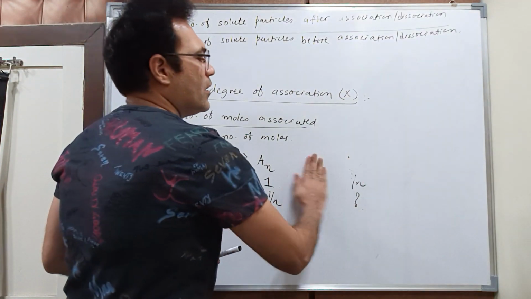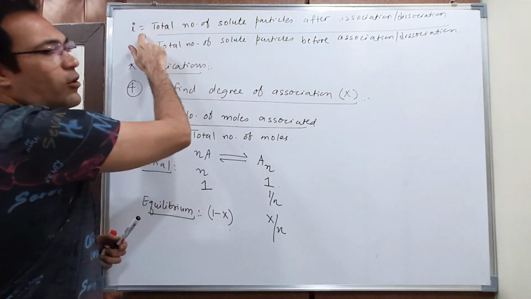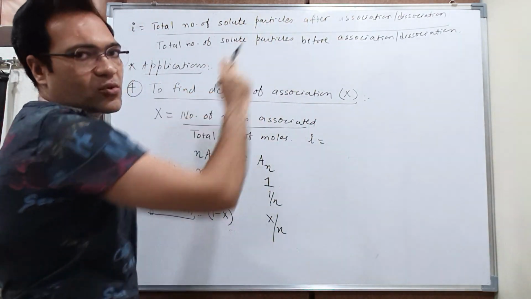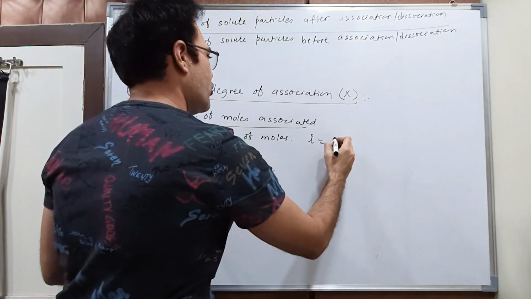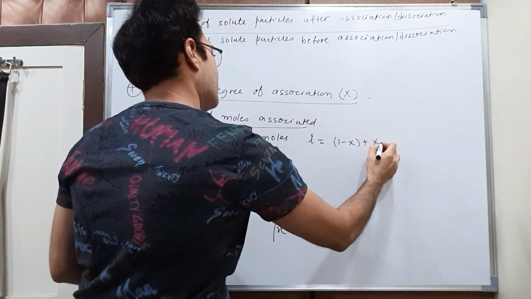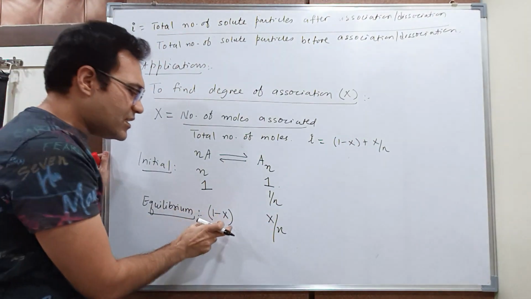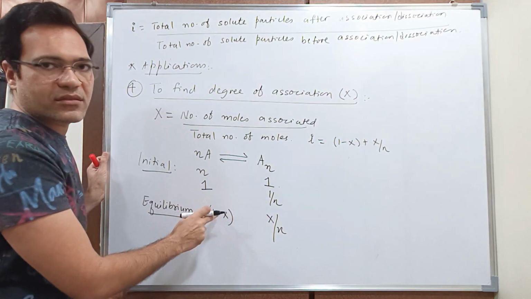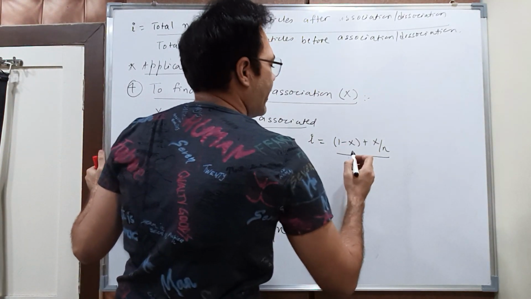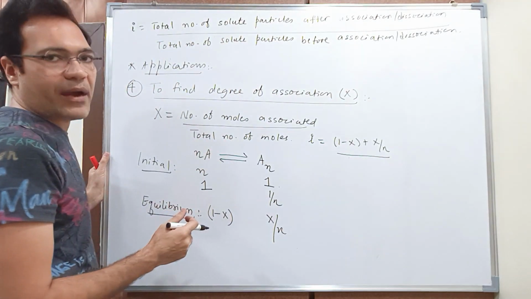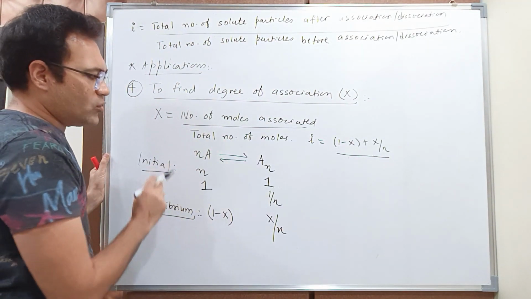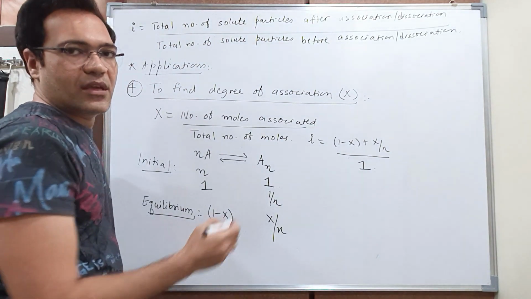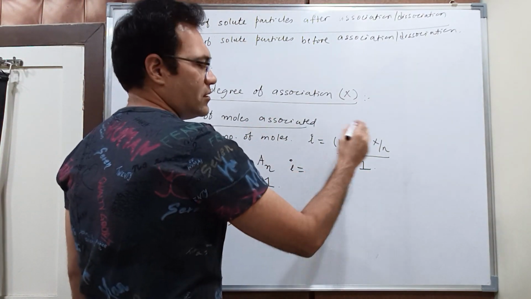Correct? Now, according to the formula of Van 't Hoff factor, I can write i is equal to total number of solute particles after association. So after association, students, how many solute particles do I have? 1 minus x plus x upon n, because 1 minus x is the solute particles which remain in the solution unassociated, so I have to consider this. And this is divided by the total number of particles before association. Before association, the total number of particles was 1, so I write 1 here.